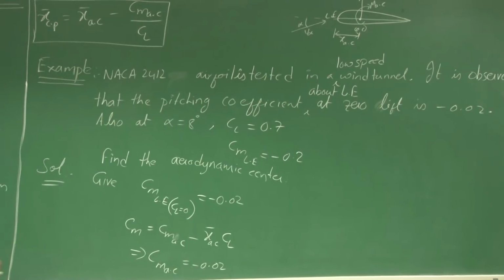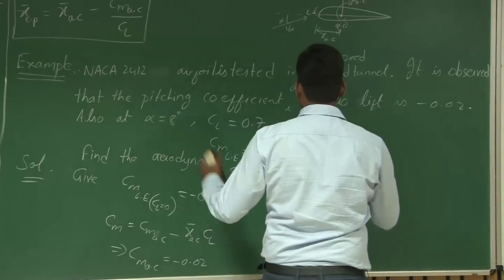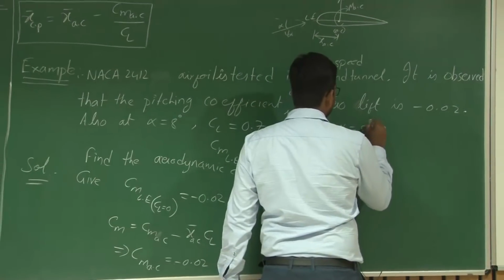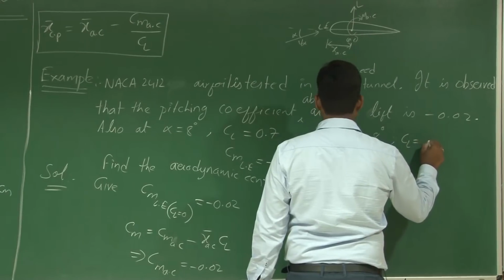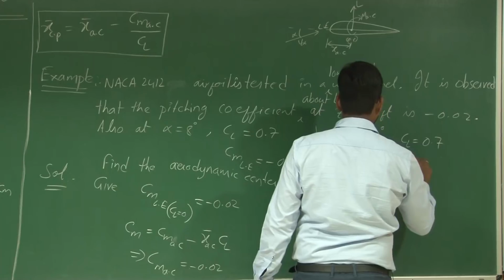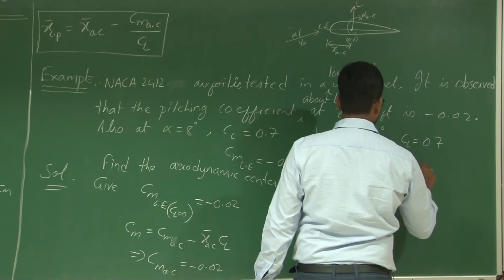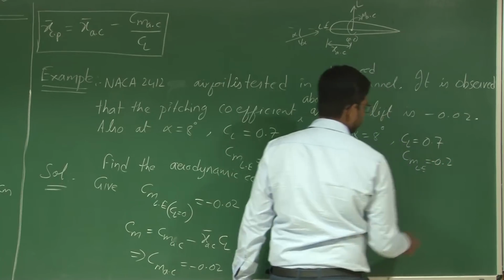Another piece of information we have here is that at alpha equal to 8 degrees, CL is equal to 0.7 and Cm about the leading edge is equal to minus 0.2.